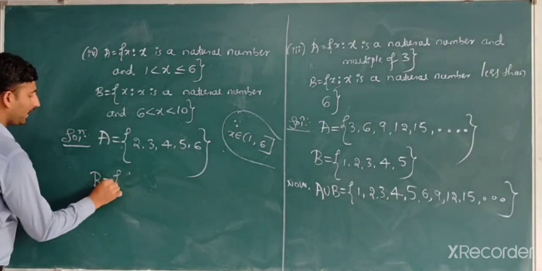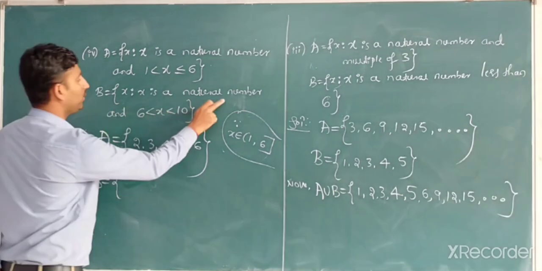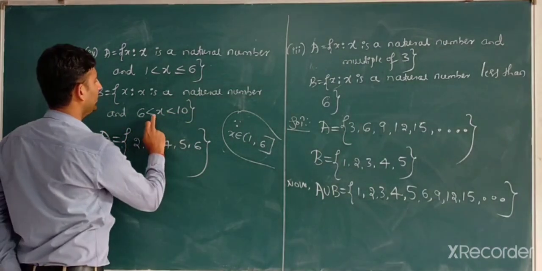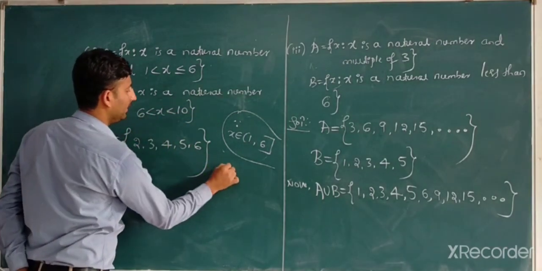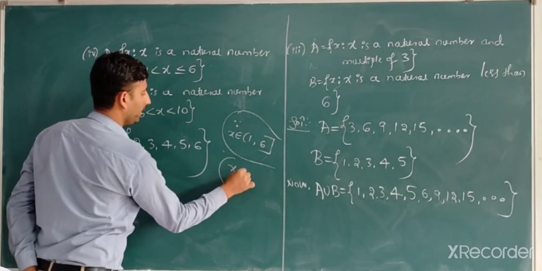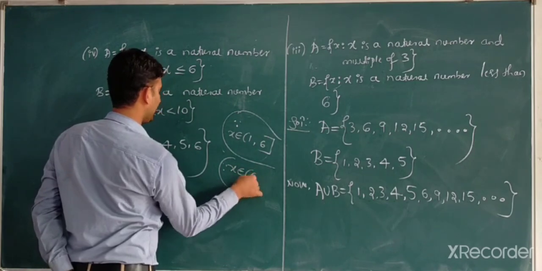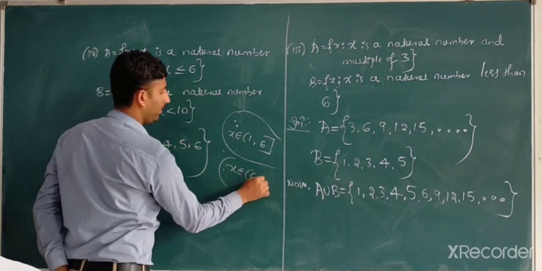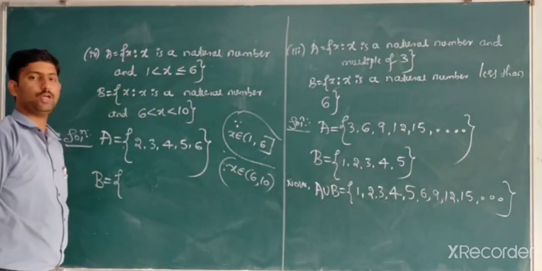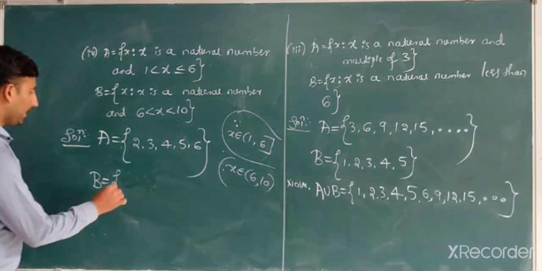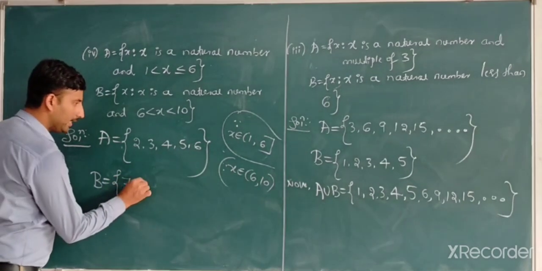And B. What are the elements of B? X is a natural number, x lies between 6 and 10. That is, x belongs to the open interval (6, 10), open at 6 and open at 10. What are the elements? 7, 8, 9.